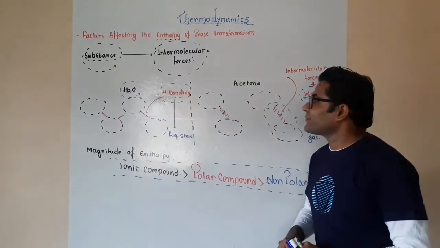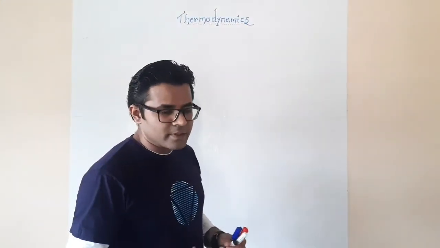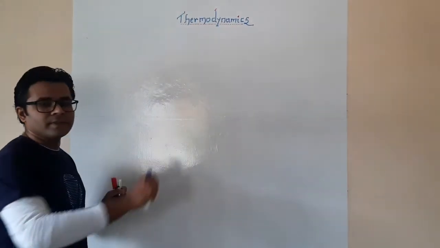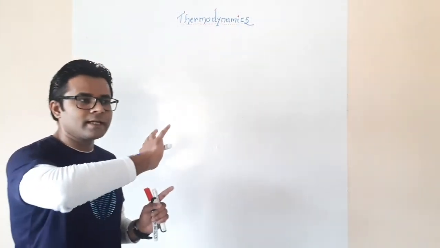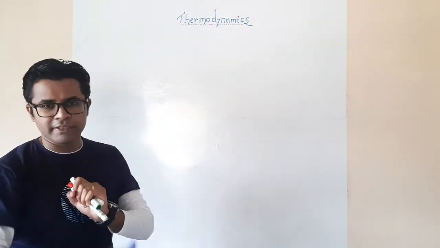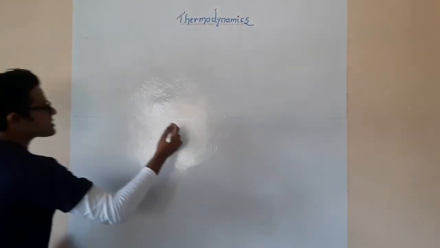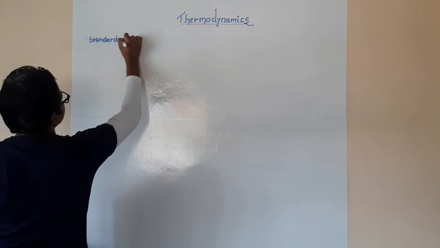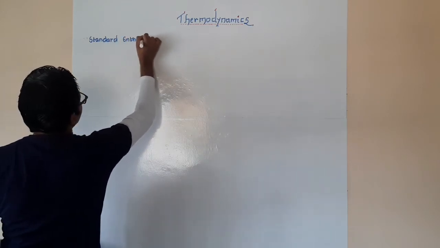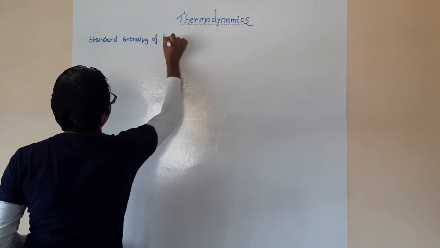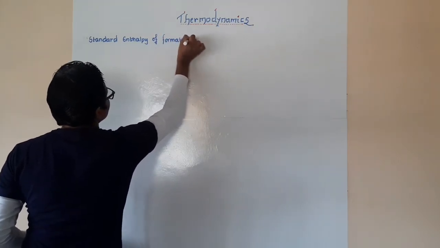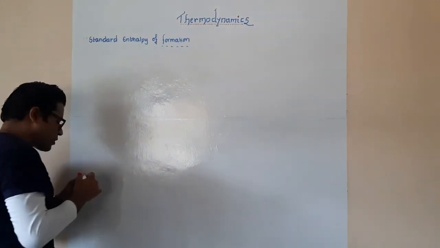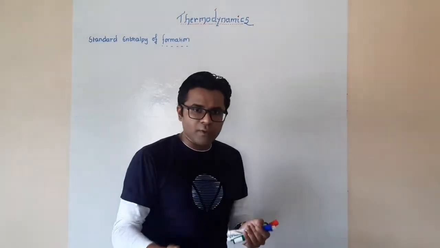So let us start with the next one. The next concept that we need to discuss now is the standard enthalpy of formation. In order to understand this entire process, first I would like to give you an example. First we will see the example, and then we will convert the entire system of this example into the statement. So let us understand this standard enthalpy of formation. It is understandable by this particular term, formation. In a sense, we are trying to form something over here, right?